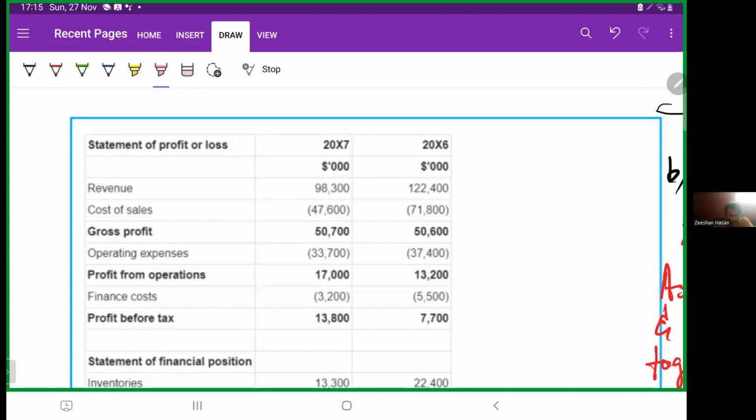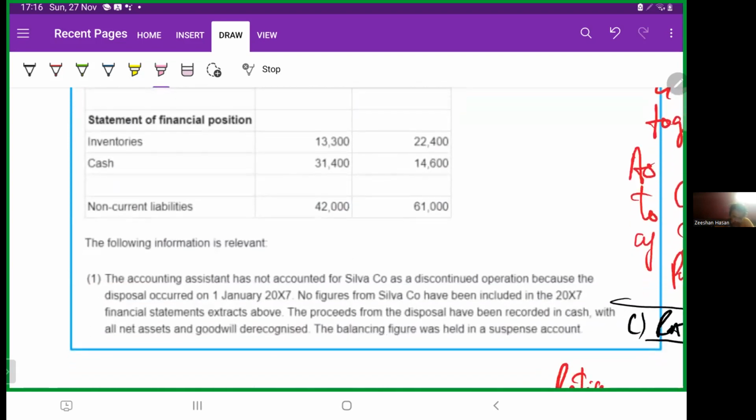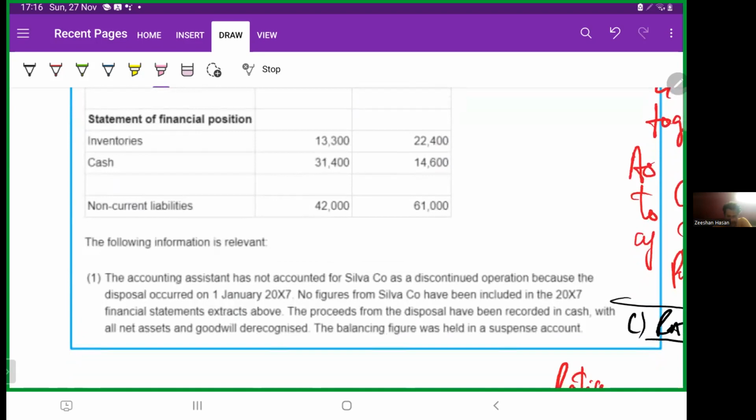Operating profit 17,000 and 13,200. Finance cost 3,200 and 5,500. Profit before tax 13,800 and 7,700. Statement of financial position: inventories 13,300 and 22,400. Cash 31,400 and 14,600. Non-current liabilities 42,000 and 61,000.